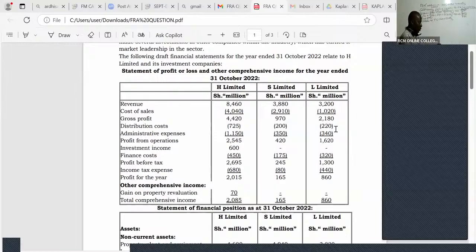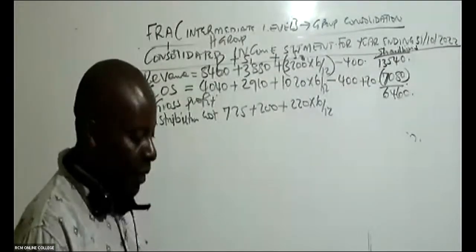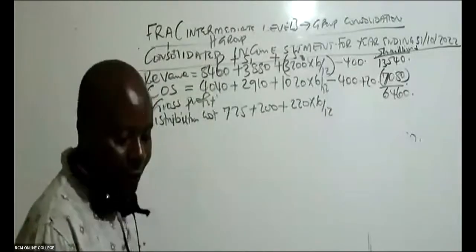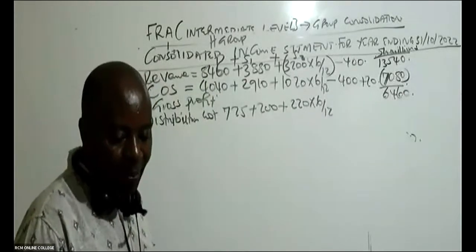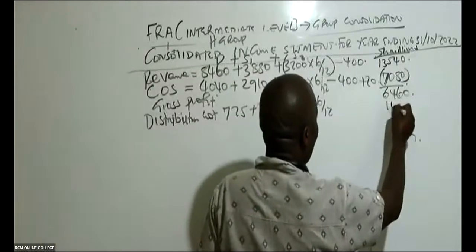Can somebody give me this free mark? What are we getting, ladies and gentlemen, here for distribution cost? Please help me, we're almost finishing. Simon is giving me a figure of 1035.